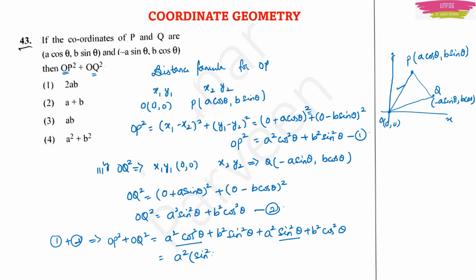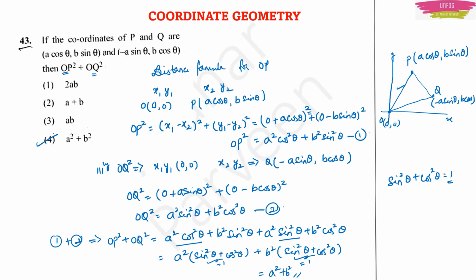So you get sin square theta plus cos square theta. Similarly, you take b square common, you will get sin square theta plus cos square theta. There is one trigonometric identity which says that sin square theta plus cos square theta is equal to 1, right? So both of these become 1 inside the bracket and you will get a square plus b square. So option 4 will be the correct answer for this question.